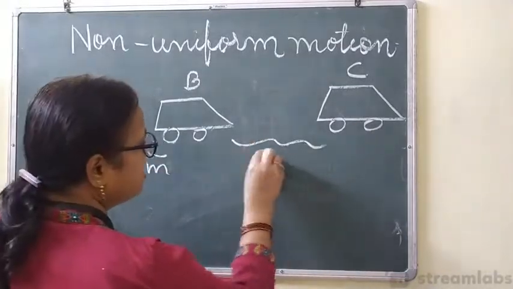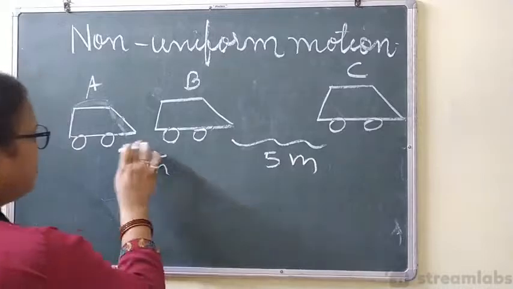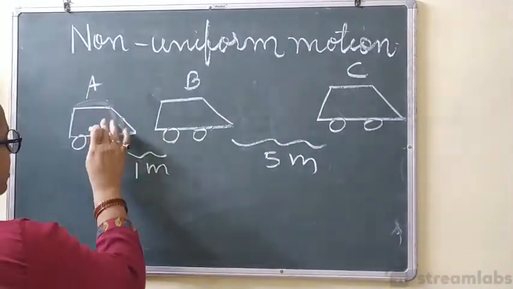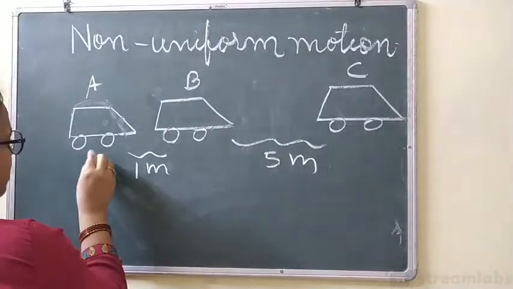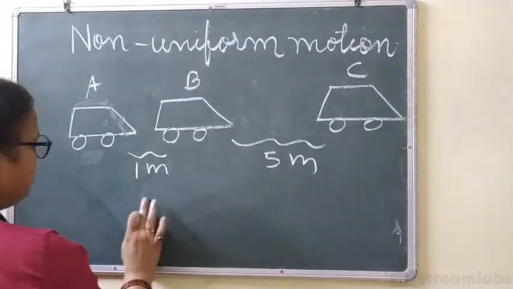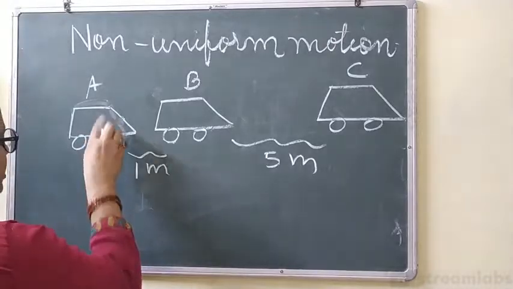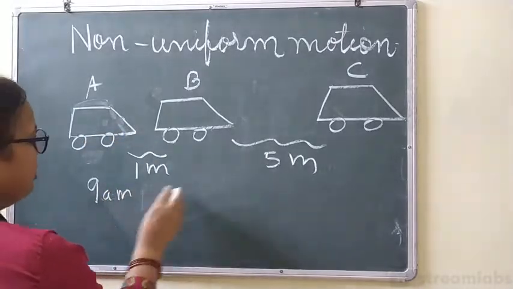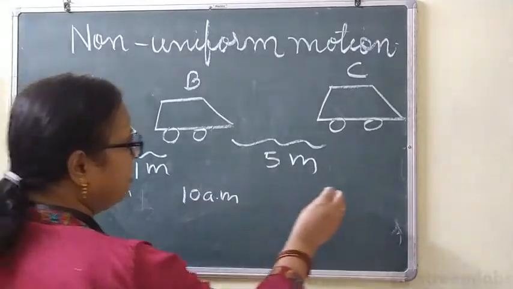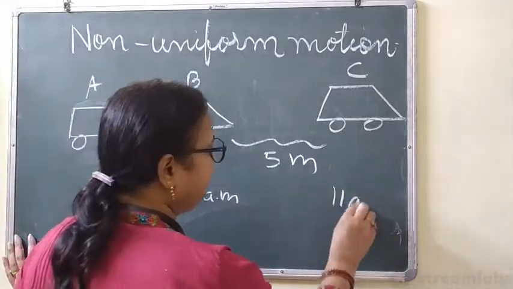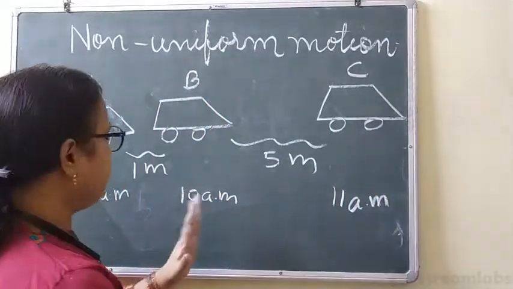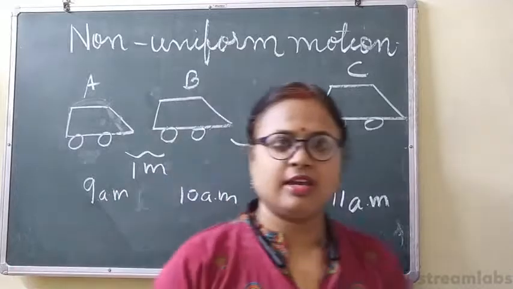From here to here, the distance is 5 meters. At point A, the vehicle was there at 9 a.m. Then at 10 a.m., the vehicle was at B. And then at 11 a.m., the vehicle was at C. So what you are seeing here is the time interval is the same.